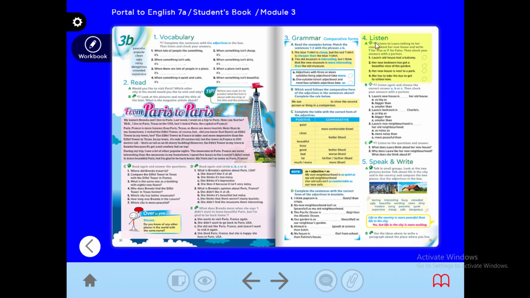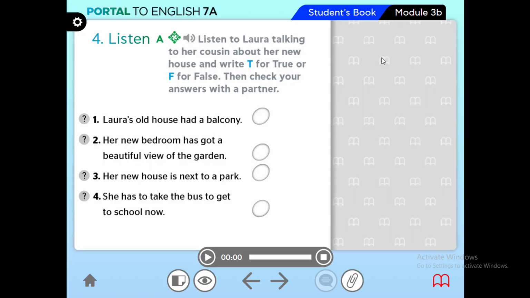This part, listening, A. Let's listen. Listen to Laura talking to her cousin about her new house and write T for true or F for false. Then check your answers with a partner. Here we go. I will play the audio, and you will see if it is true or false. Read the sentences, please, and get ready.